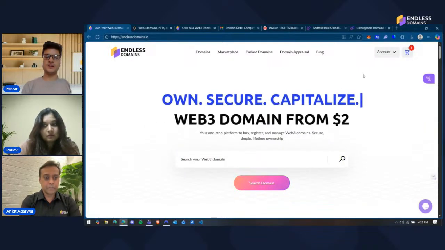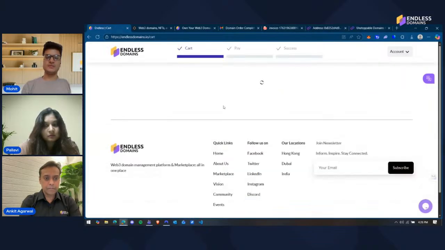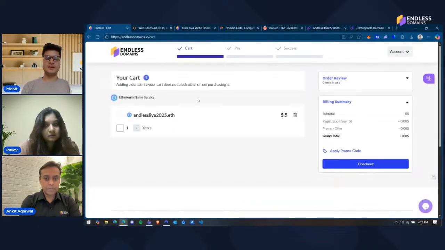So, as an example, if I added more ETH domains over here, I can click on them all at once and go to the checkout process all at once. I don't need to click on one and check out and then do it again for another one. You can check them all out at once.